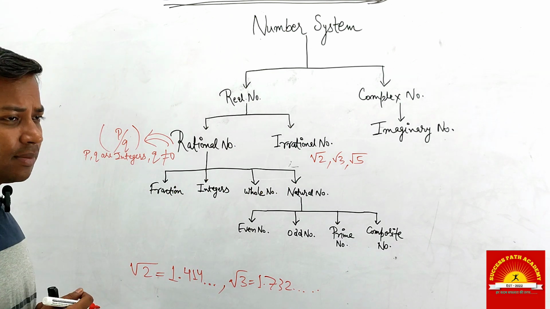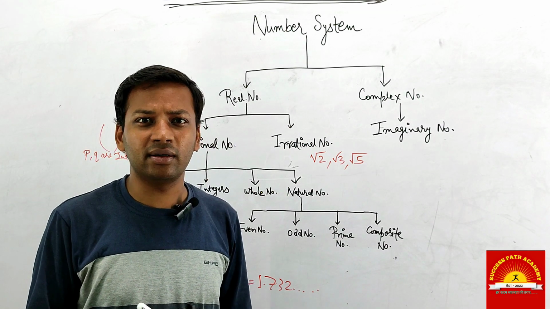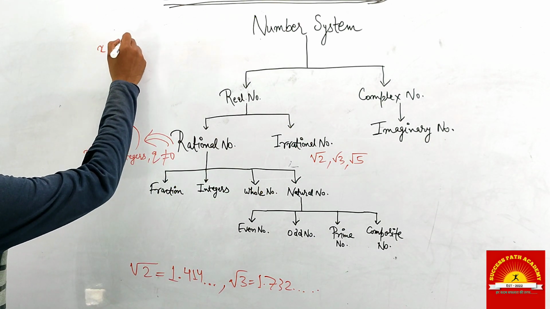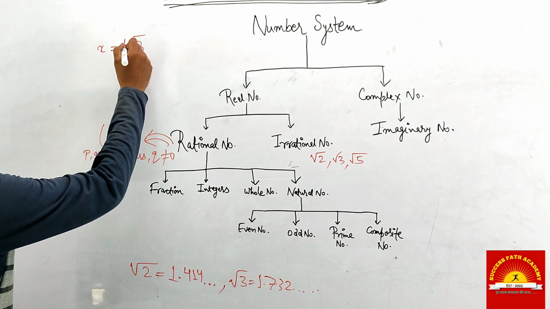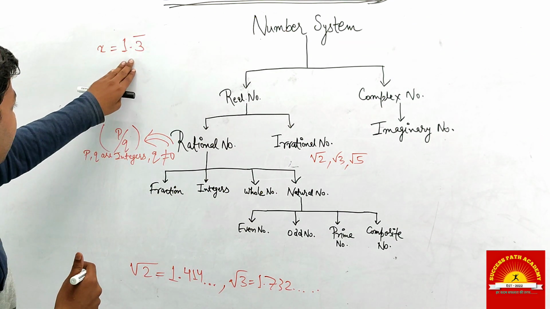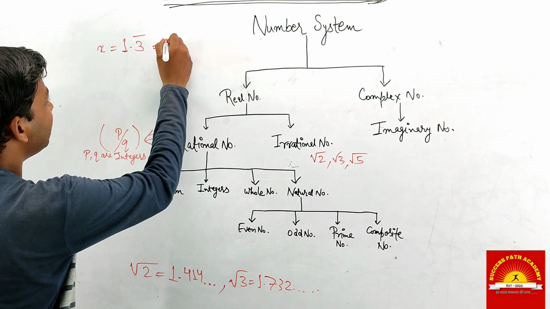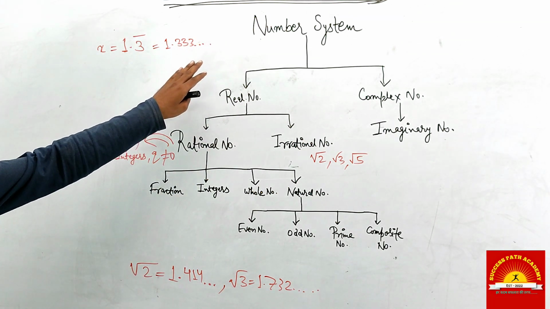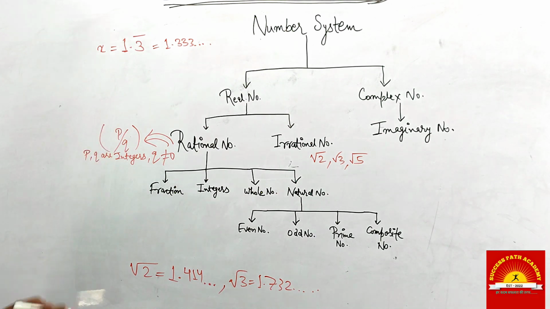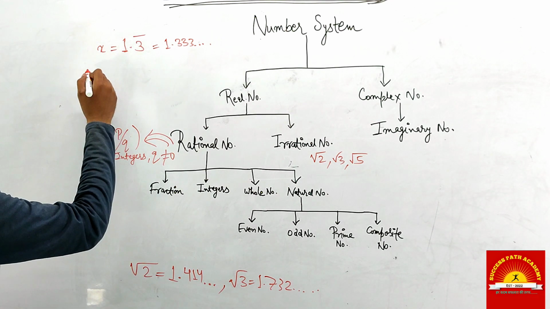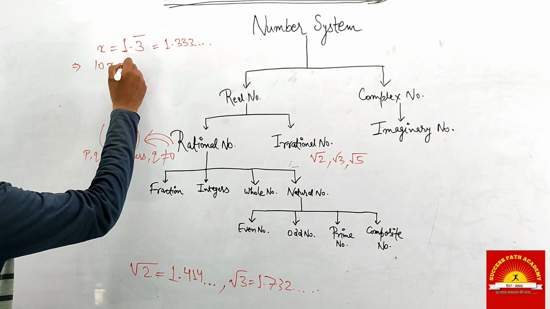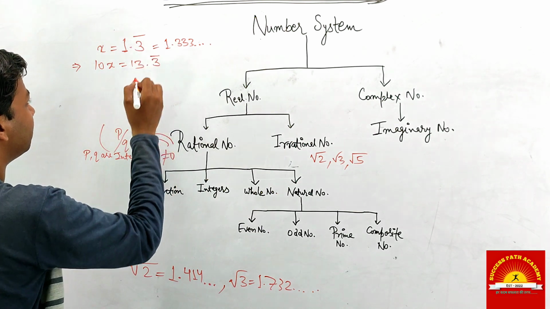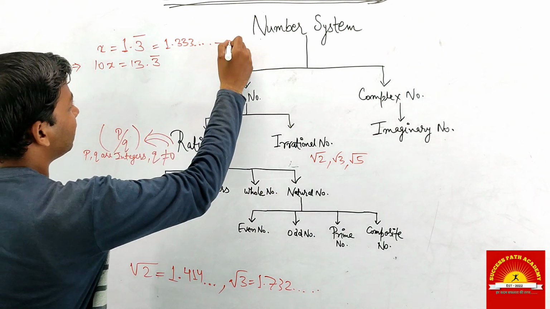For example, if x is equal to 1.3 recurring, you can say that x is equal to 1.333 and so on, with infinitely many 3s. If you want to express it in the form of p by q, you can say that 10x is equal to 13.3 recurring. And if you subtract the first equation from this one,